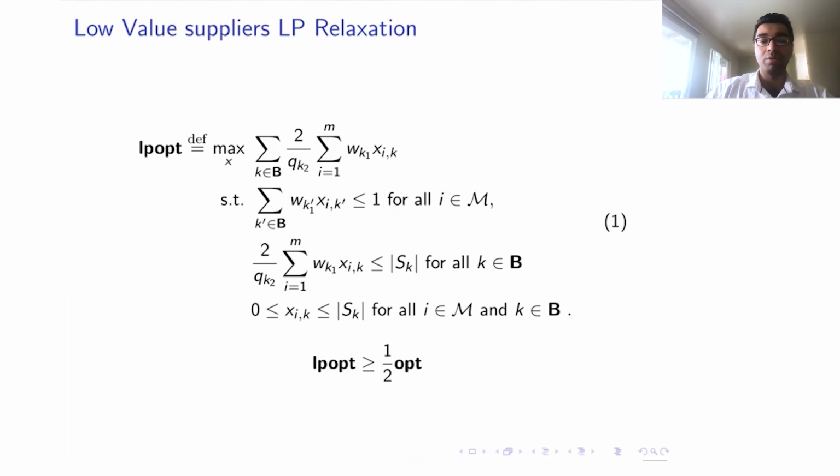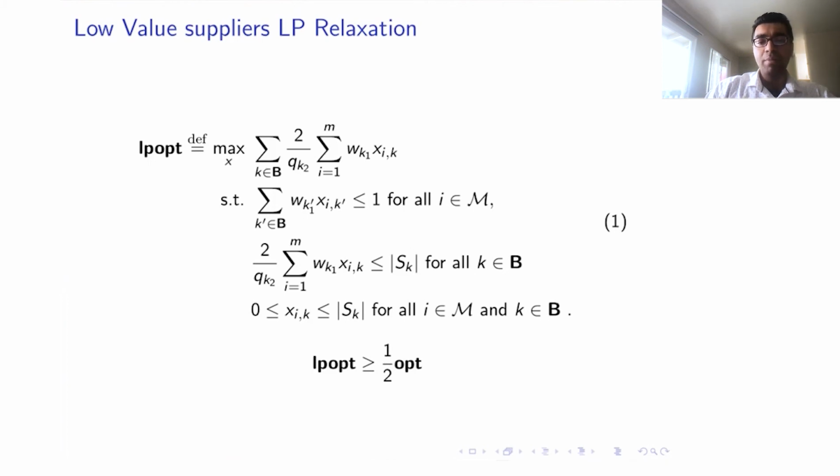Now, the last constraint is natural, since the number of suppliers that are shown to the consumer is upper bounded by the cardinality of that particular bucket. What do the other two constraints represent? The first constraint represents how the consumer mass is distributed across various supplier buckets, and this is upper bounded by 1.